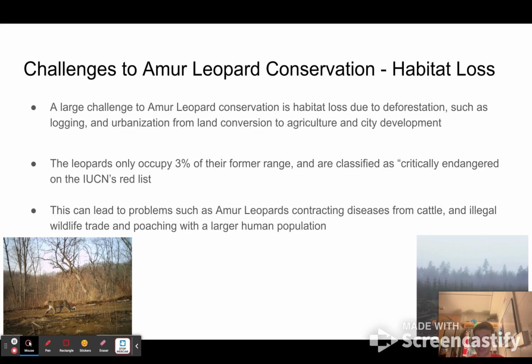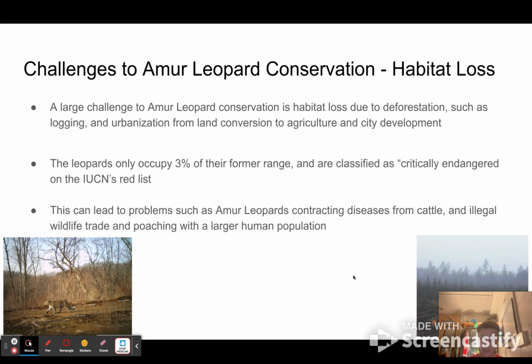Those causes of habitat loss can lead to Amur leopard diseases from cattle, since they're both mammals and are genetically similar. Another effect of habitat loss in population can be poaching, hunting, and illegal wildlife trade for Amur leopard skins and meat. Due to habitat loss, the Amur leopard only occupies 3% of its former range.